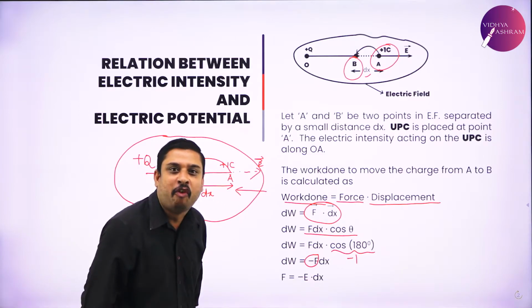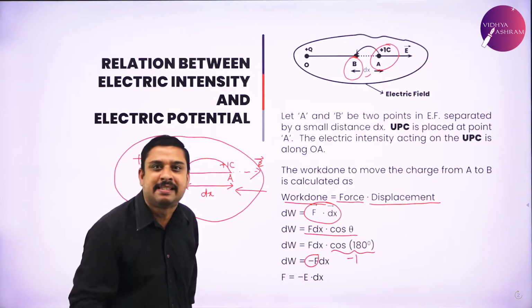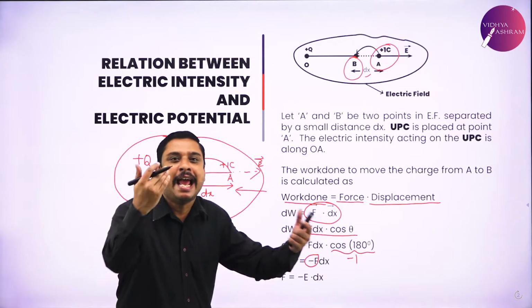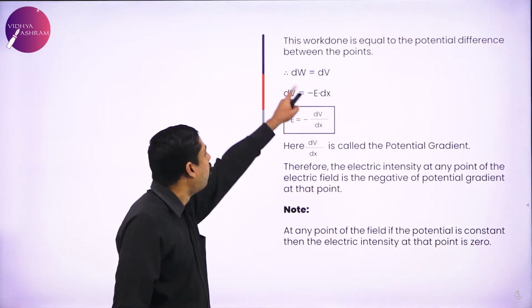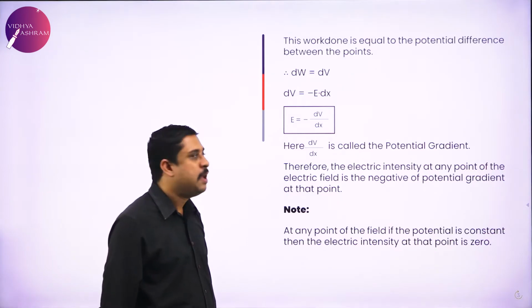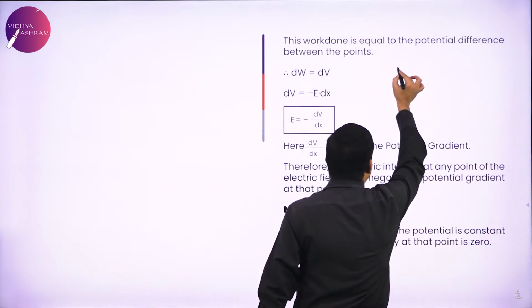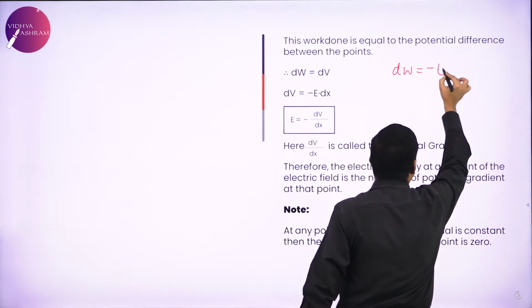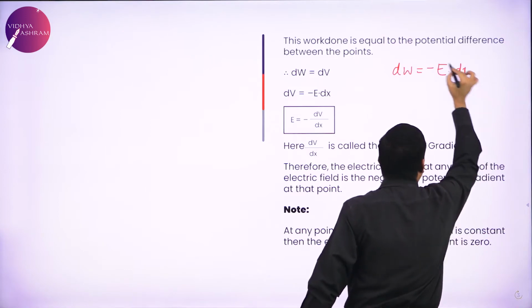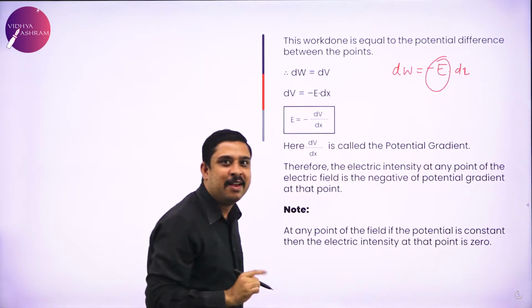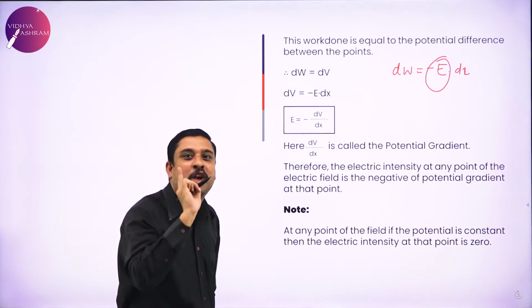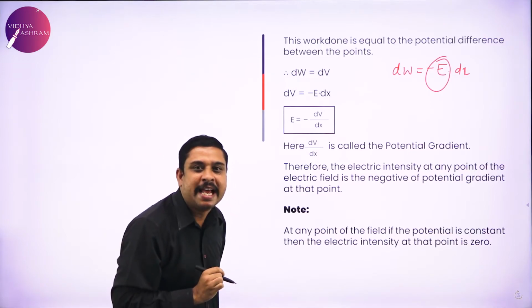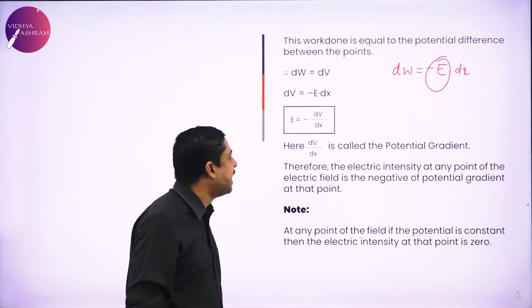What is F? Force acting on the unit positive charge. What did I normally call it as? Electric field or electric intensity. Therefore, if you observe, my expression also turns out to be dW equals minus E dx. From where did I get this minus E? Force acting on the unit positive charge, on the charge placed in the field, is the intensity.